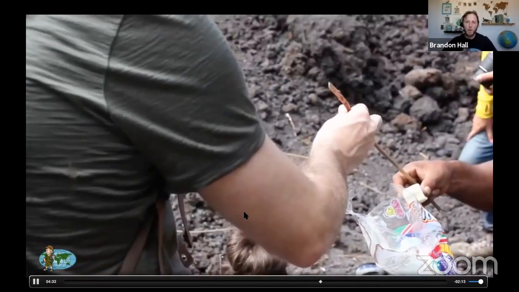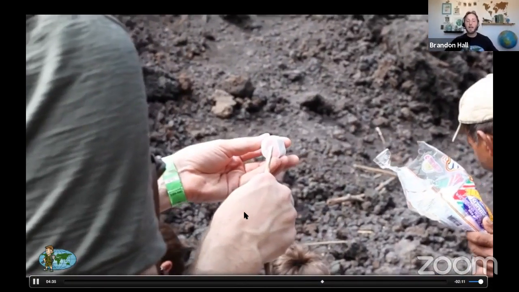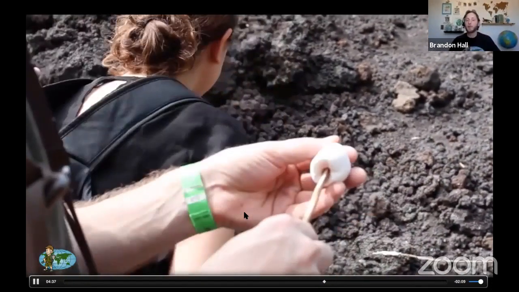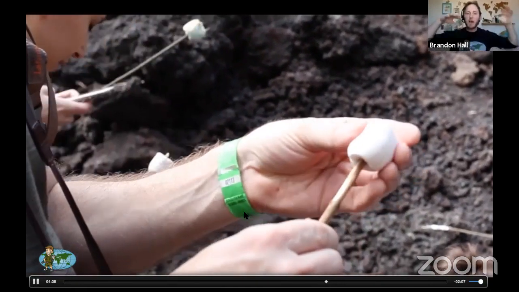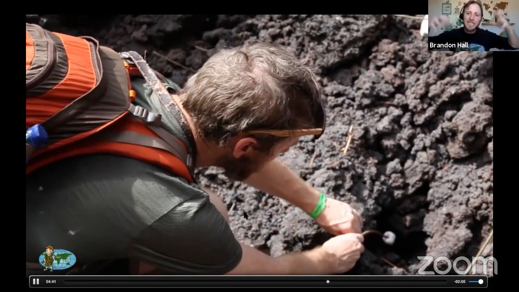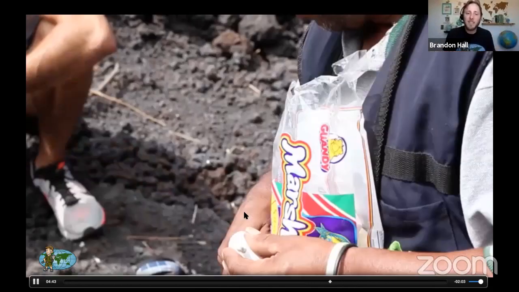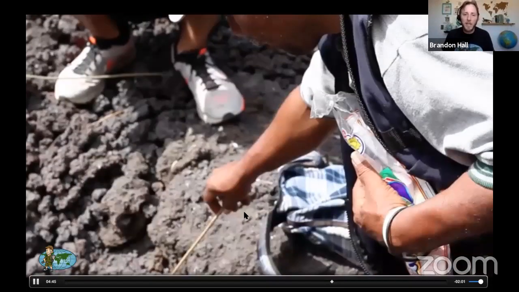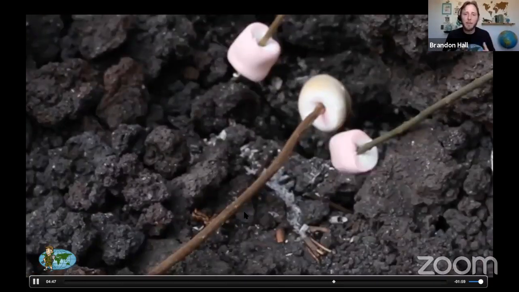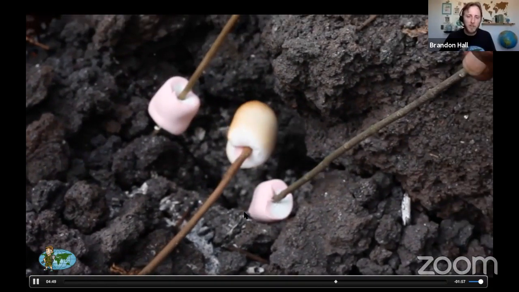We can still roast marshmallows with lava from 2010. And the reason we can do that is because we have a big old stack of lava, and deep inside there, it's still hot. So there are still some pockets of heat where that heat is coming out. And look at that. There's your visual proof, guys.